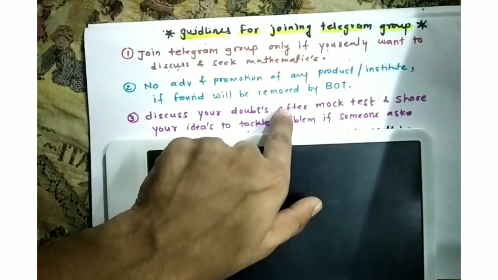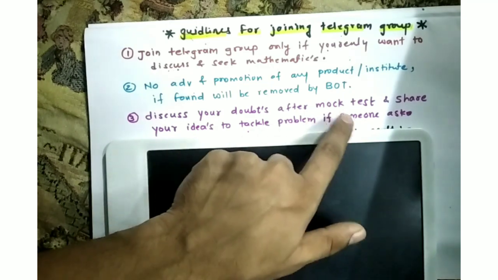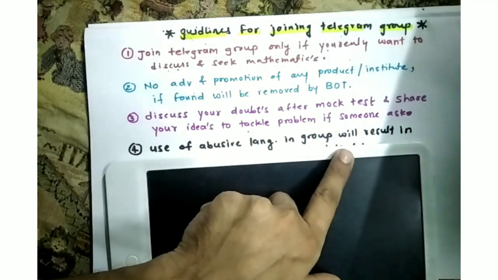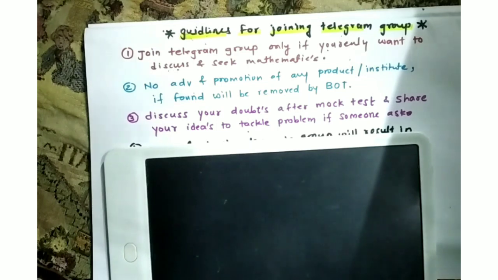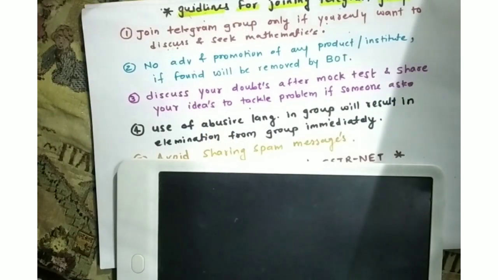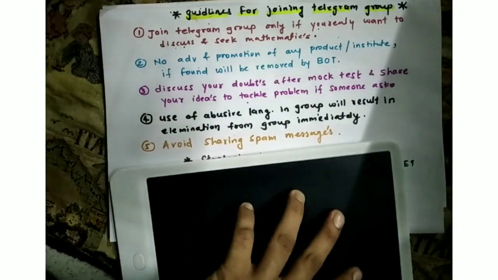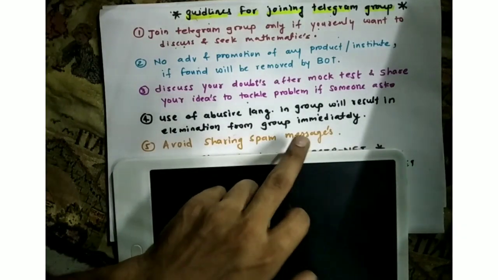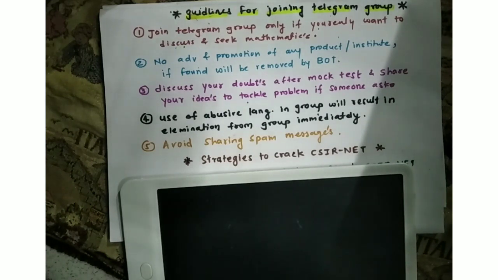My next point is: discuss your doubts after mock tests and share your ideas to tackle problems if someone asks. Okay. So what we are going to do in the Telegram group is discuss all the mock tests we are going to conduct, and share your ideas if someone asks. My next point is: use of abusive language in the group will result in immediate elimination from the group. Okay. I will remove the person who creates nuisance in the group. So our next point is: avoid sharing spam messages.